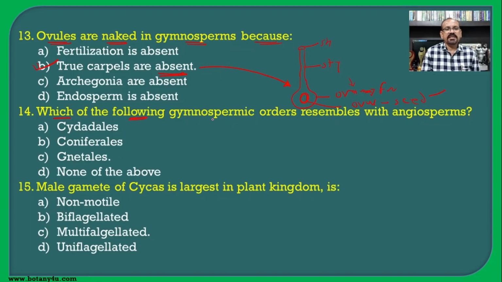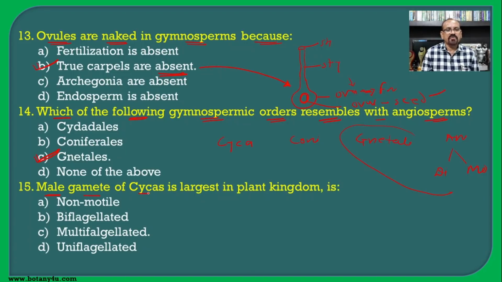Then, which of the following gymnospermic orders resembles the angiosperm? If we see the gymnosperm, it is classified into Cycadales, then Coniferales, and then the last one is Gnetales. Then angiosperm, in which first dicot and then monocot. So there is a lot of similarity of the Gnetales to that of the angiosperms or the dicotyledons, and hence Gnetales will be the correct answer for this question.